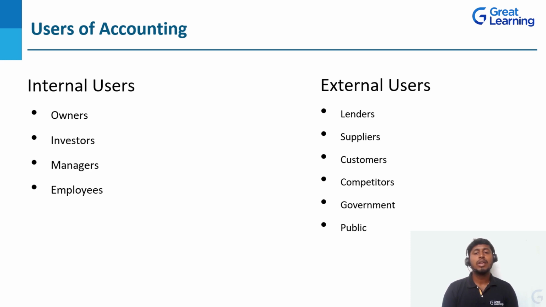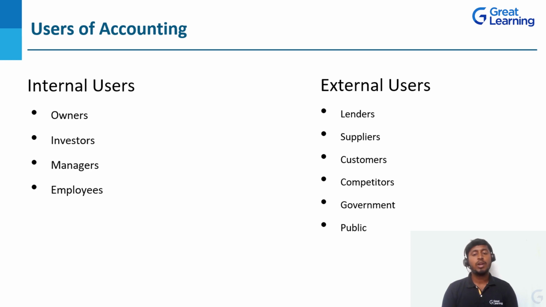Because whoever the investors are, they are going to first look at 3 points. Which are the 3 points? Safety, liquidity, and return on their investments. So these are the 3 points. How are they going to check? Through these books of accounts only can they check these 3 points.